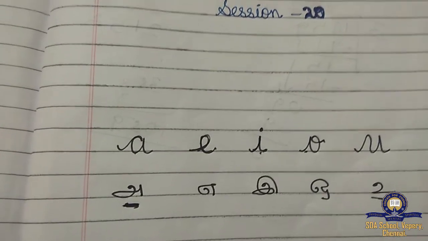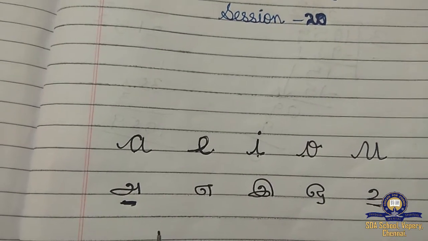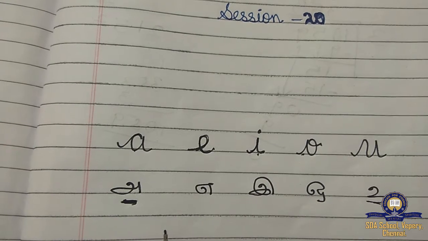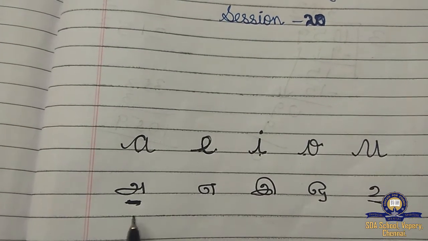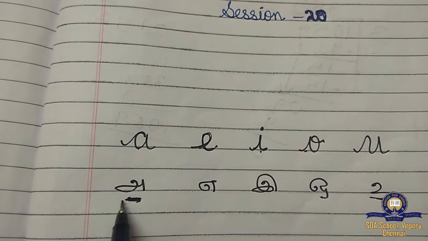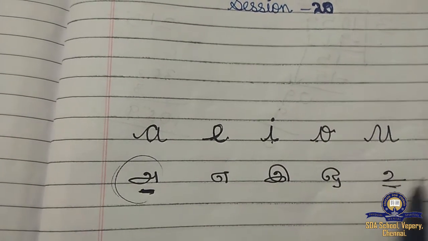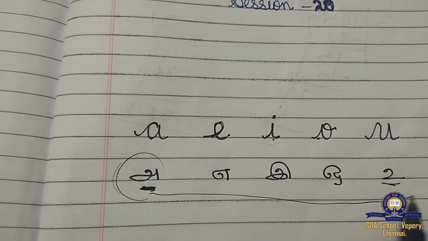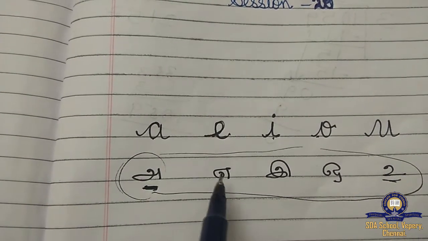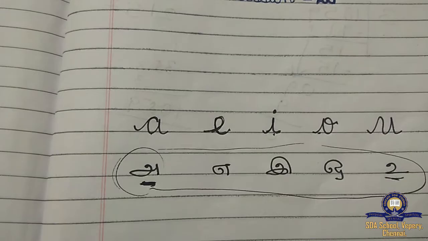Understood or not, children? So while pronouncing university, the U sound is coming, so you should not put an. For umbrella, the vowel sound is coming. So we write according to whatever sound we pronounce. If these vowel sounds come, you can put an.